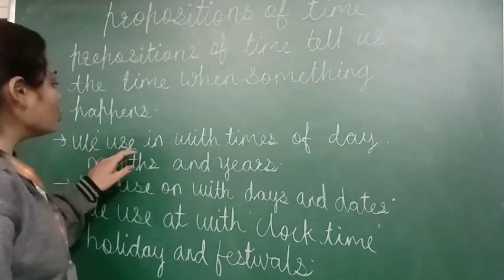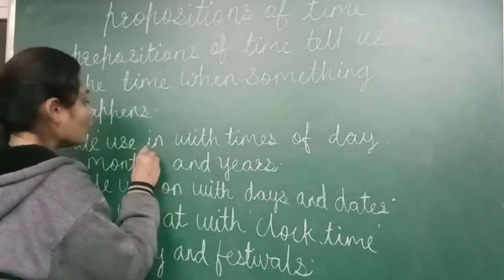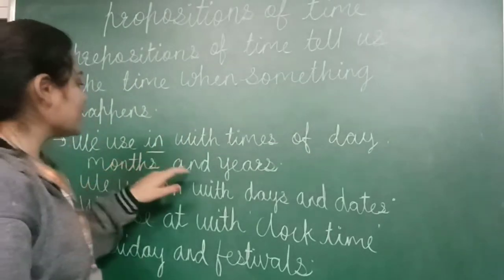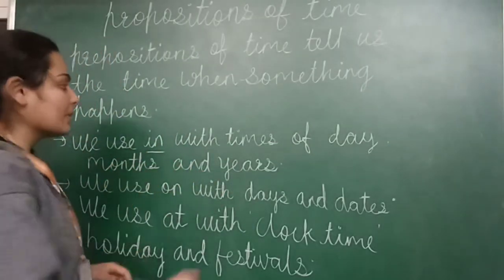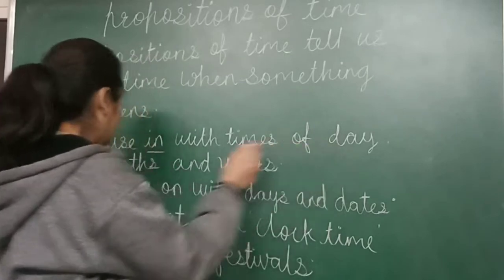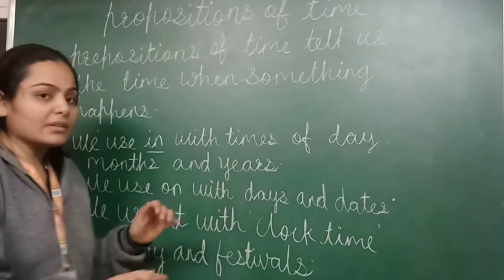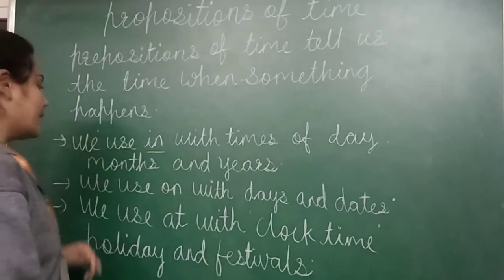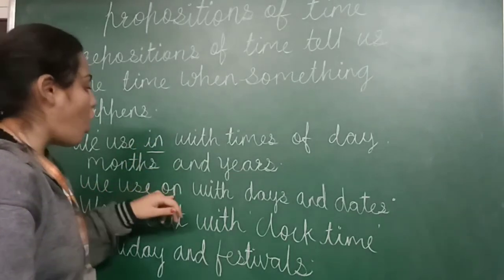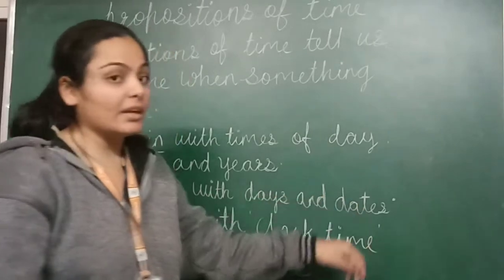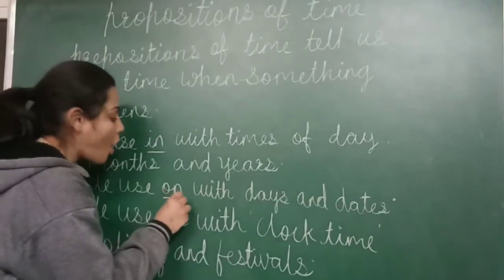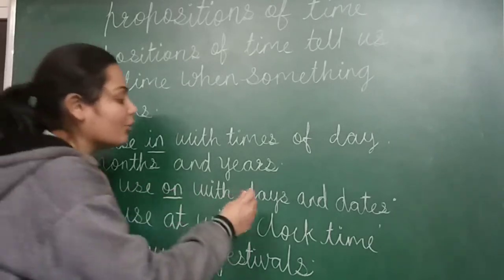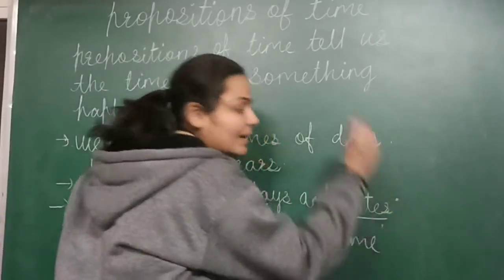Okay, now let's move to some important notes. We use in with times of day, months and years. जब हम times of day, months and years की बात करते हैं, at that time we are using preposition in. Next, we use on with days and dates. हम कौन सा preposition use करते हैं? On. किसके साथ? With days and dates.